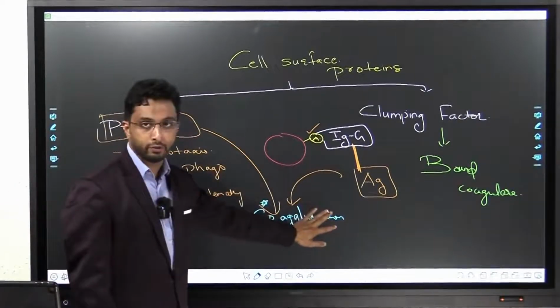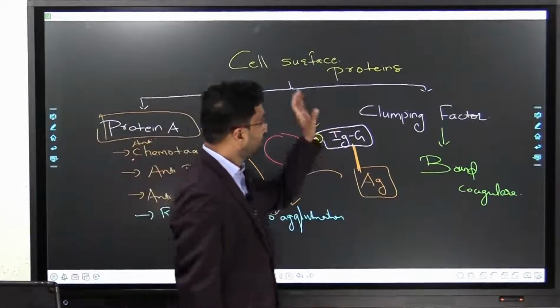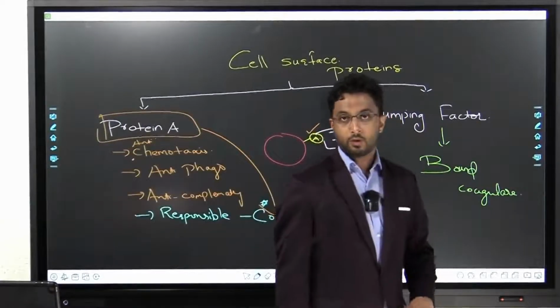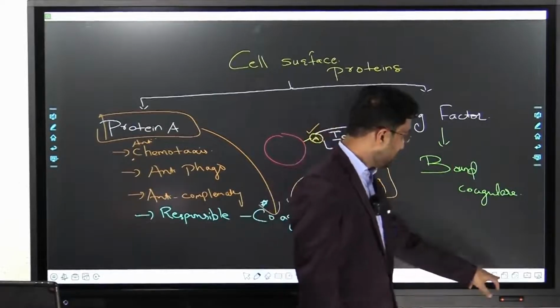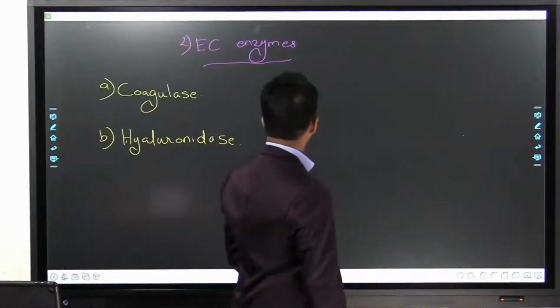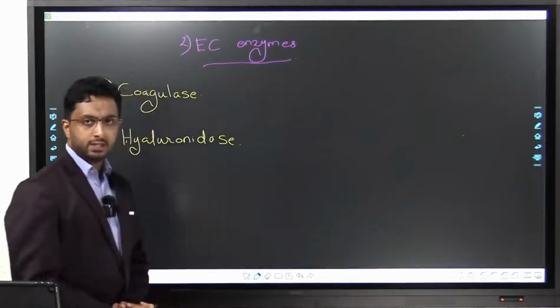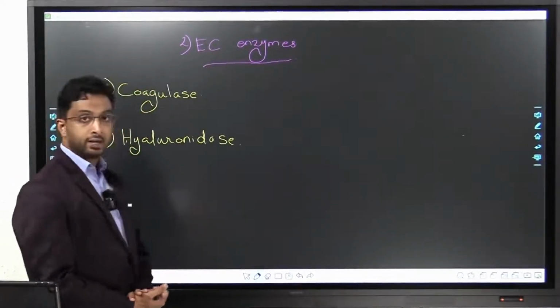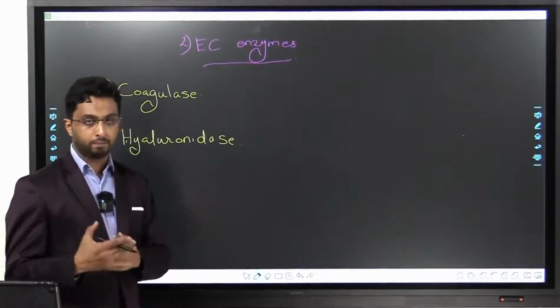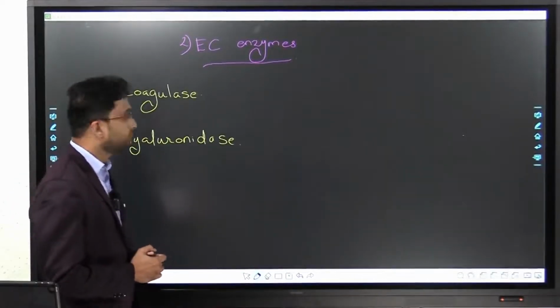Protein A is responsible for coagglutination. Clumping factor is coagulase B or bound coagulase. Now, that was the first type, that is cell surface components. Now, extracellular, what comes out, and majorly they are enzymes.